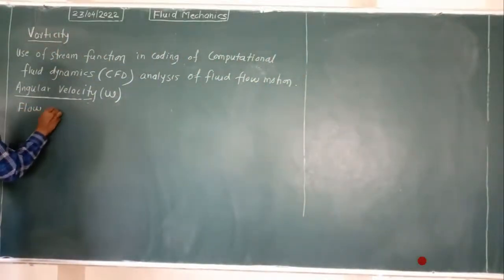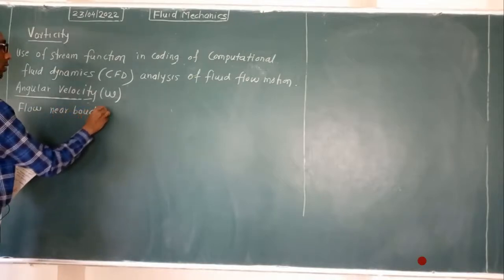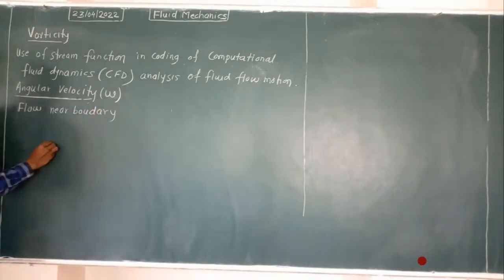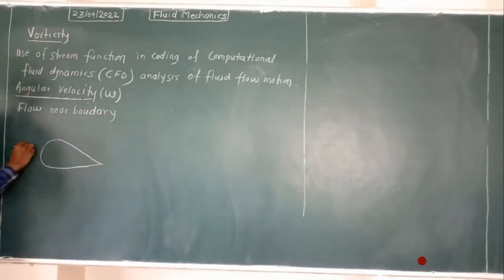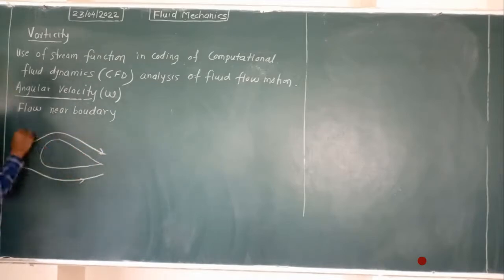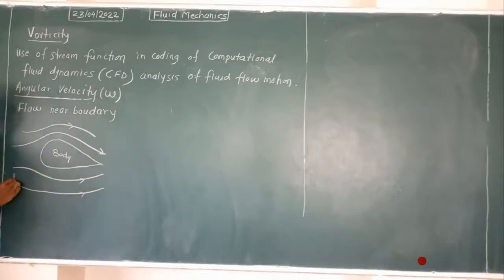Flow near the boundary. I gave you this diagram in the earlier session. Suppose this is a body and these are the flow lines which are passing over the body.